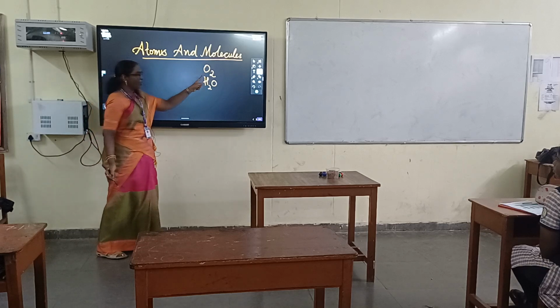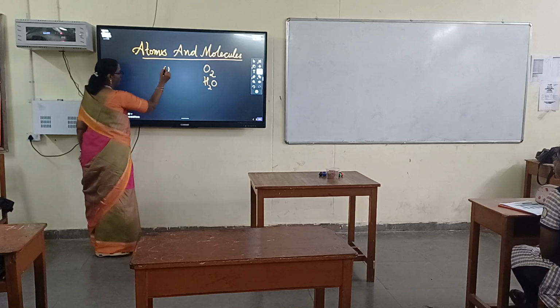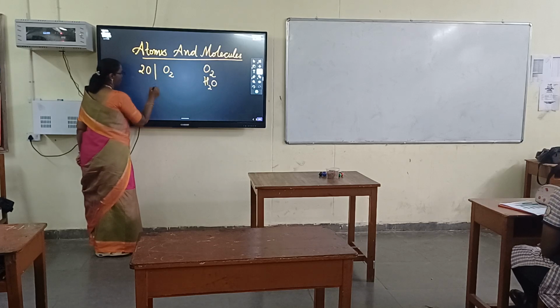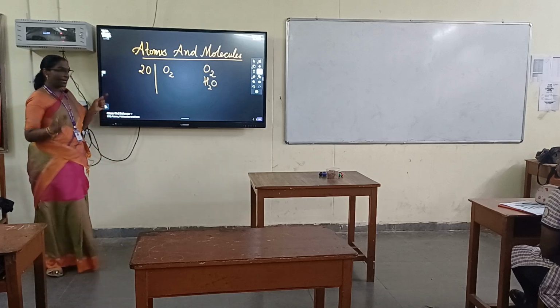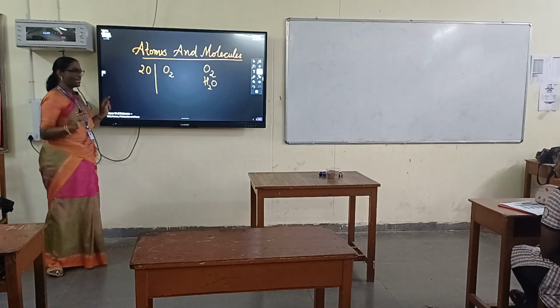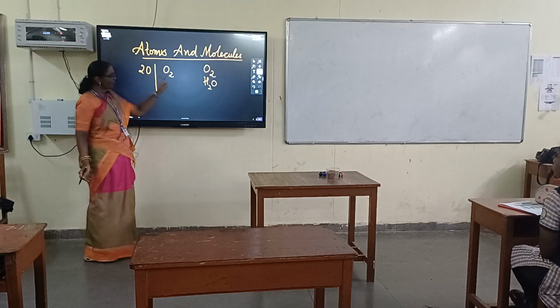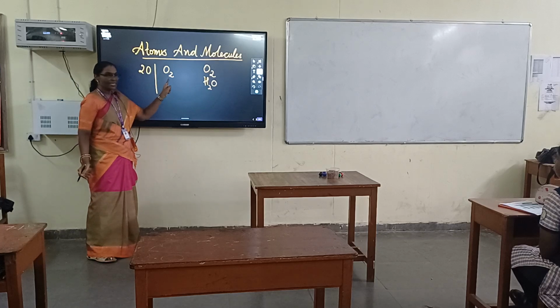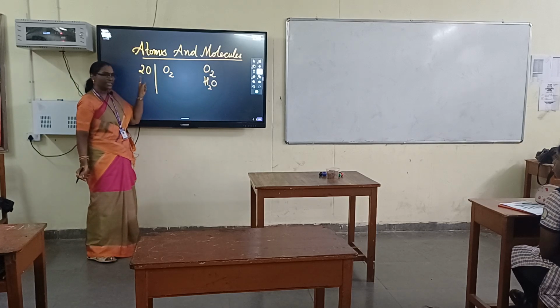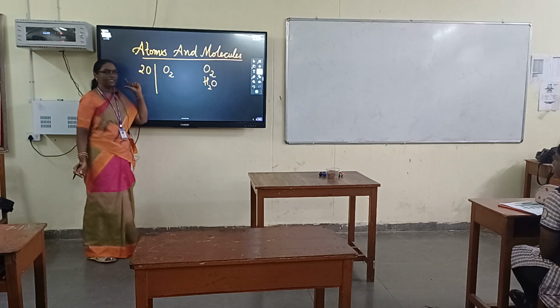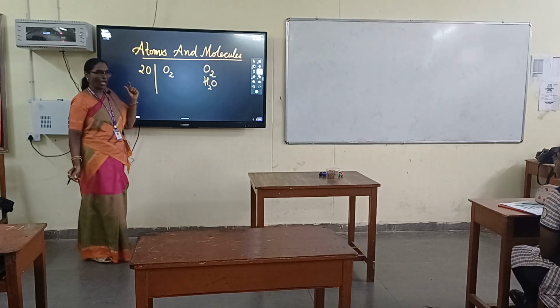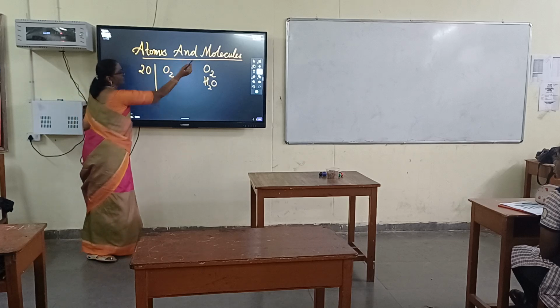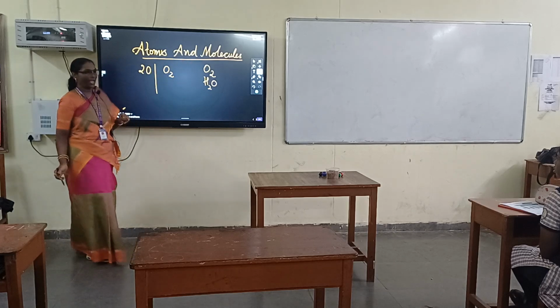Here, O2 and 2O. Are the 2 and the 2 both the same? Just don't give me a mechanical answer. Think and tell me. Here 2 is written as a subscript. Here 2 is written as a coefficient. Are both the same? No. Why?